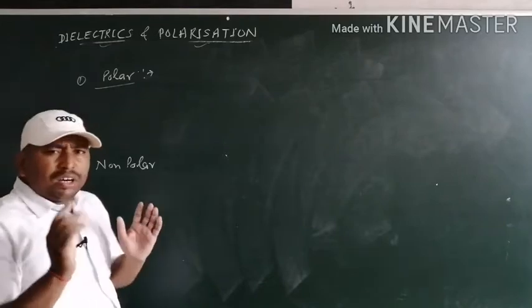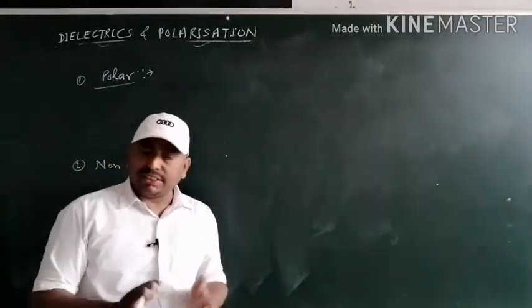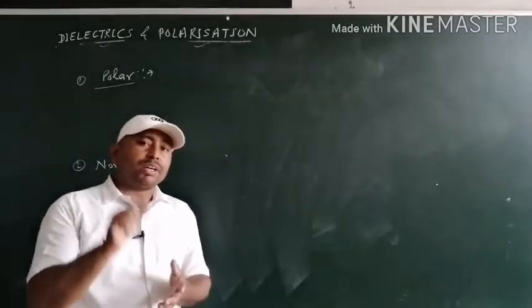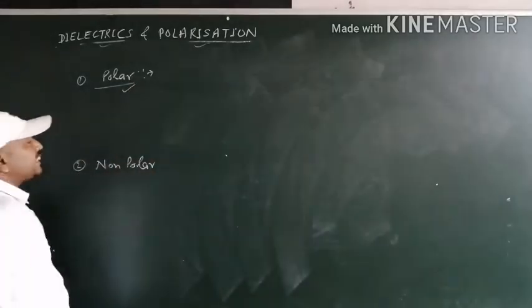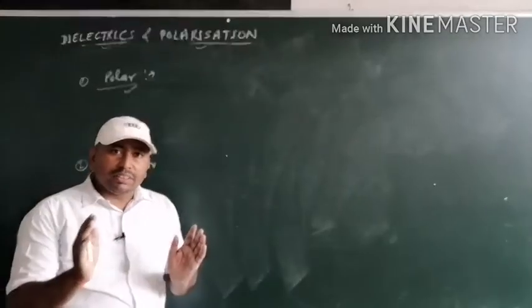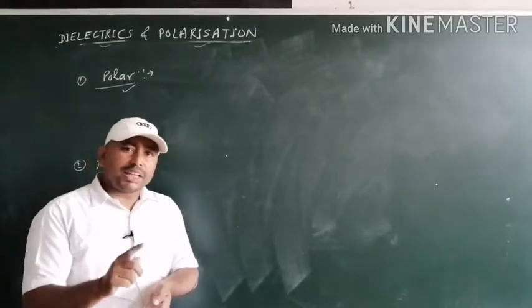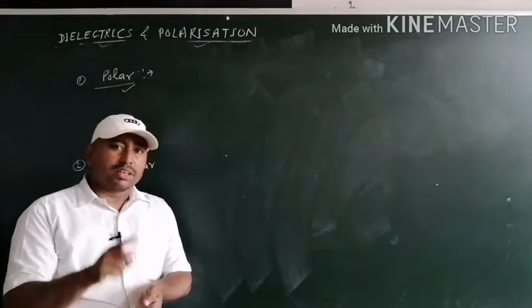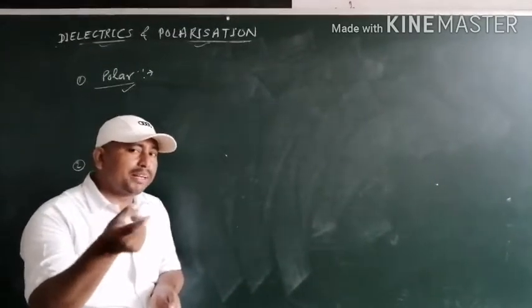So if the positive and negative charge centers do not coincide with each other, then each molecule contains a net dipole moment. So the dielectrics which are formed with the help of polar molecules contain a net electric dipole moment.